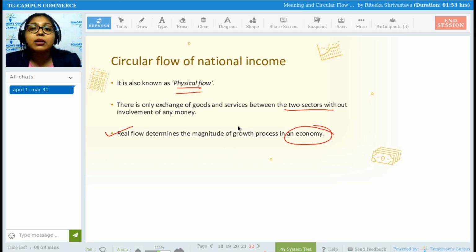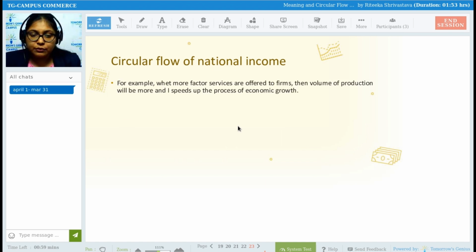Everything will be understood from your real flow. That is why real flow is the most important flow of national income. So that was your first kind of flow. One example they have given: where more factor services are offered to firms, then volume of production will be more, speeding up the process of economic growth.